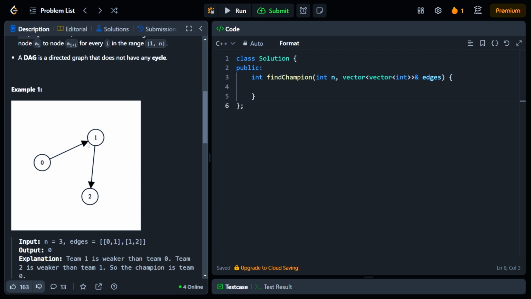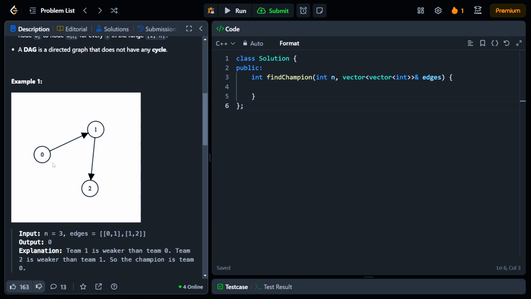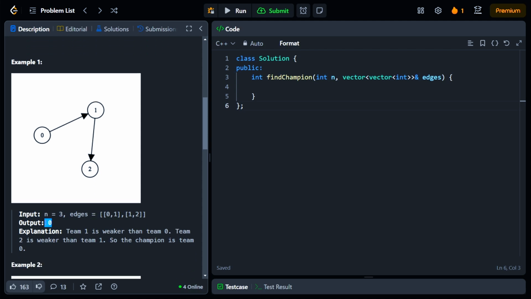Team 1 is not a champion because team 0 is stronger than team 1. Team 0 is a champion because there are no other teams that are stronger than team 0. In this case, the answer is 0.